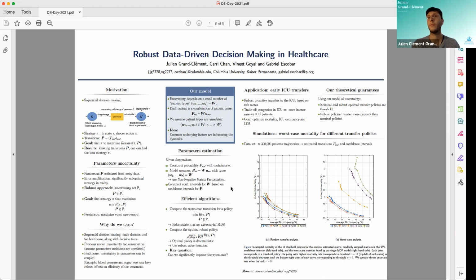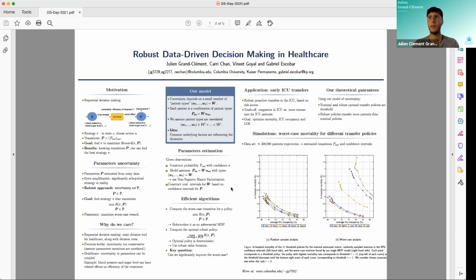So we made some applications on the problem of proactive transfer to the intensive care unit. We have a data set from Kaiser Permanente with about 300,000 patient trajectories. So we see what happens for 300,000 patients in the hospital, when they were in the ED and when they were transferred to the intensive care unit, and we have a risk score which summarizes all the physiological condition of your patient into just one number. Think of it as the SOFA score, for instance, which is a proxy for mortality of the patient.